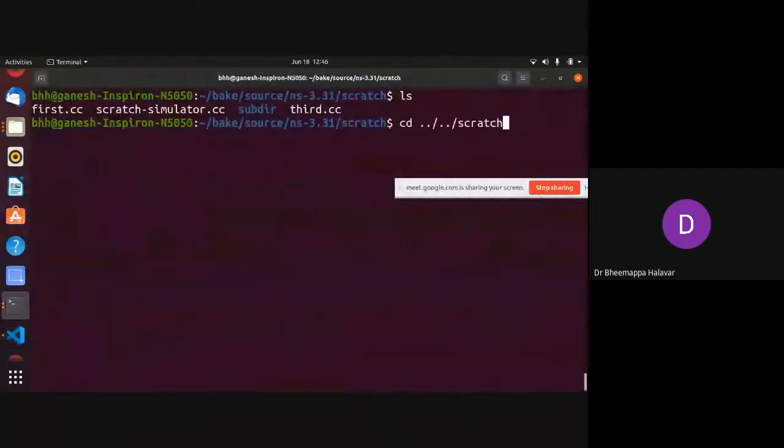So how do you run an example? Whenever you are executing, you should be present in this directory.